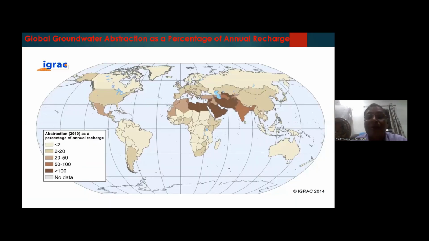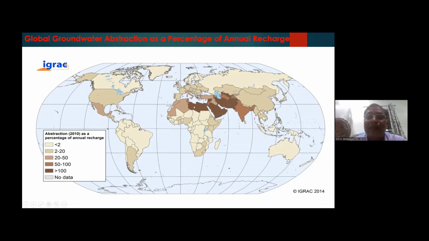And then if you look at this, the abstraction less than 2% is in the area of development, and more dark red are the areas, particularly India and then the Arab land.